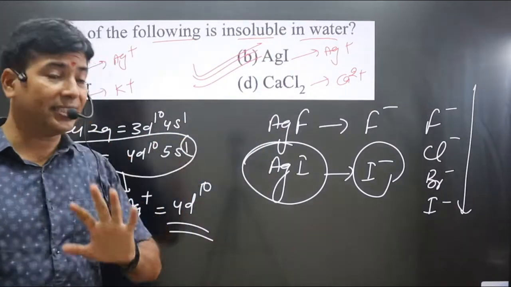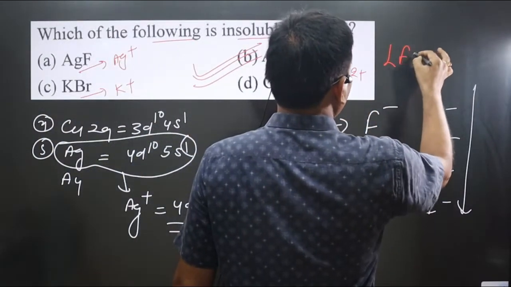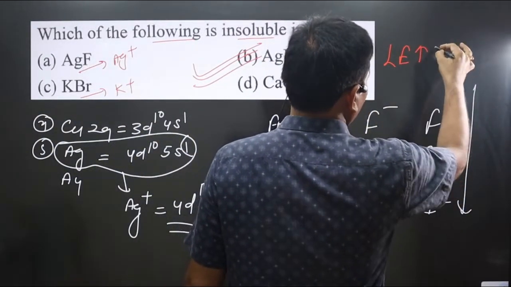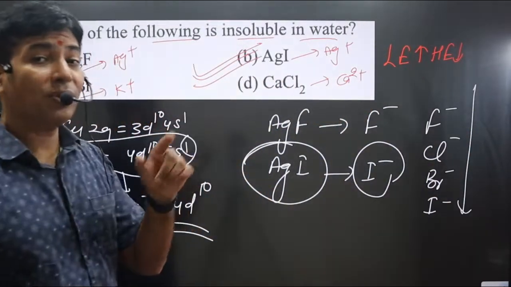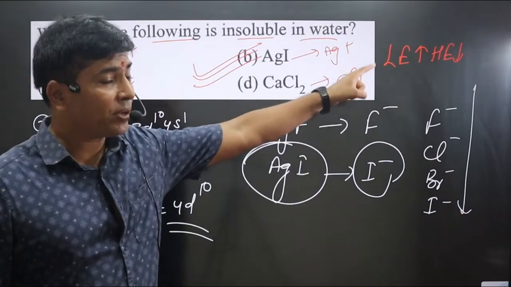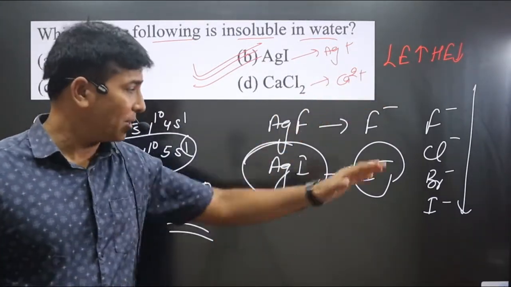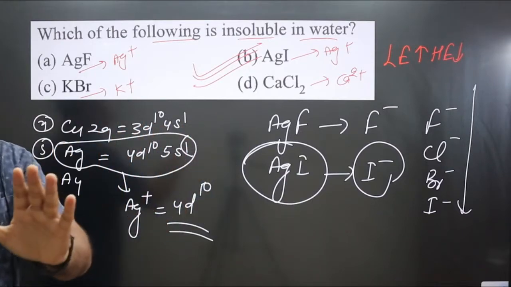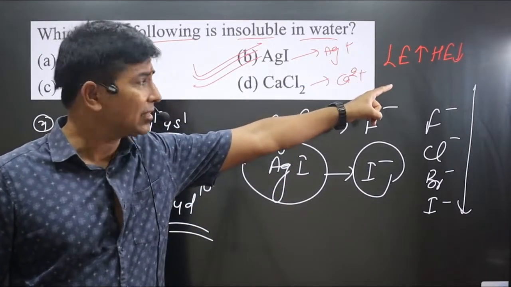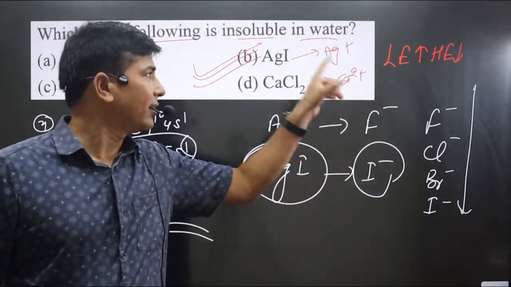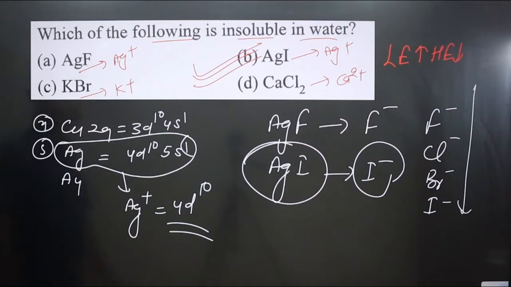In case of AgI, experimentally, lattice enthalpy is higher than hydration enthalpy. That is memory based, but this is logic based. By using Fajans rule, you can answer this question. From here also we are able to answer. Since the lattice enthalpy for AgI is higher, it will be least soluble in water. Okay, we have option B correct.